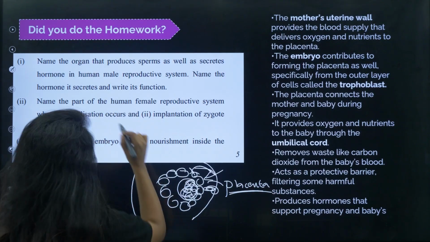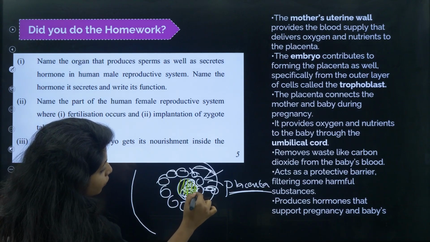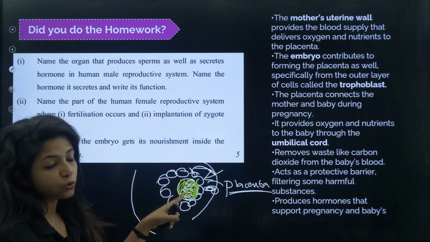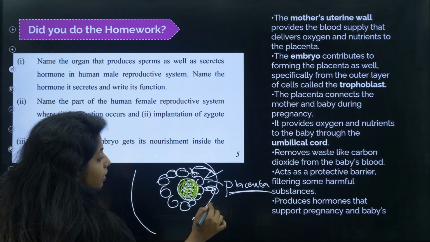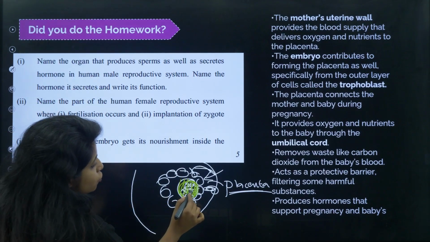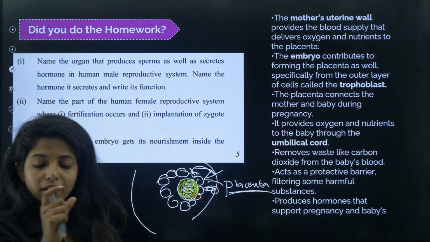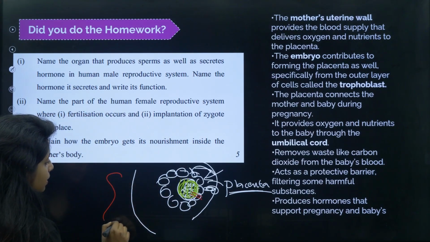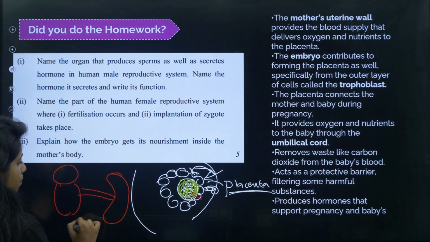And this inner thing that you see over here, which I am going to mark in green, is going to be forming the fetus. Now the fetus and the placenta will be attached to each other with the help of the umbilical cord. So you might have seen a baby with their umbilical cord on the navel. This umbilical cord connects the placenta to the baby.